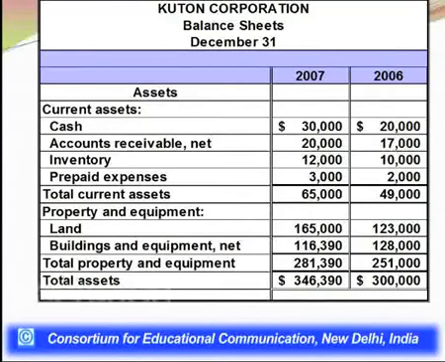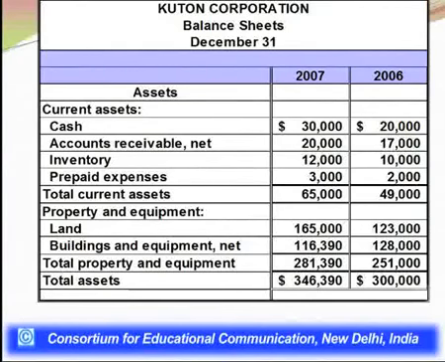So this is the total of current assets. Moving forward, if you have a look at PPE, property, plant and equipment, in that we have first of all land. Land was 123,000 in 2006, and this year the value of land the company possesses is 165,000. You may call it 1,65,000. The next is building and equipment. Building was 1,28,000 and now it is 1,16,390.